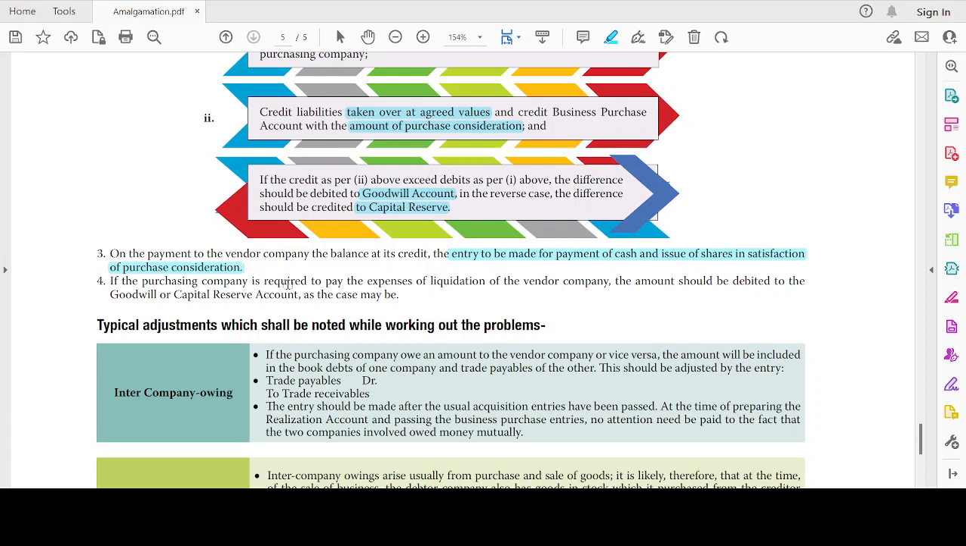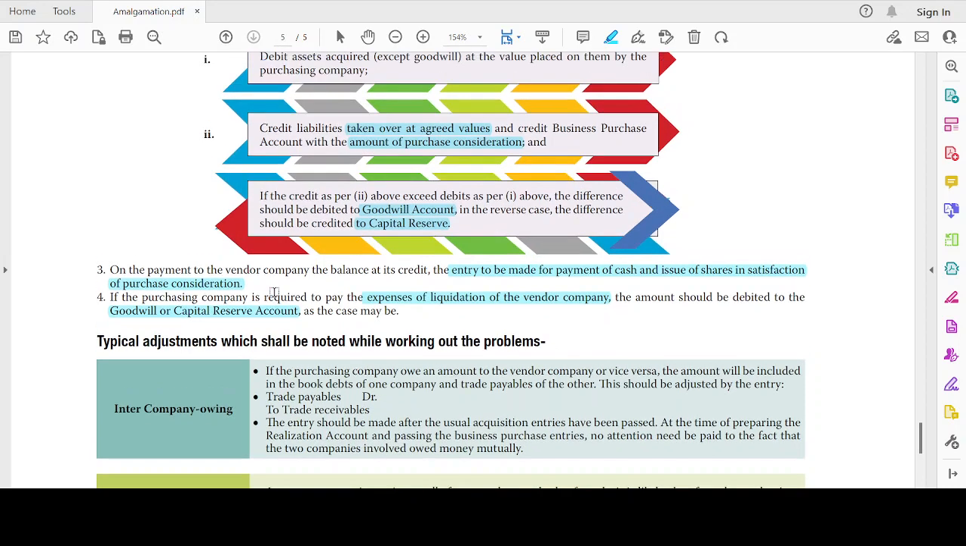If the purchasing company is required to pay the expenses of liquidation to the vendor company, the expense should be debited to goodwill or capital reserve account as the case may be. If there is a goodwill, then I have to debit again with that amount also. And if there is a capital reserve, I have to reduce the capital reserve to that extent. Okay, this is also very simple, right?